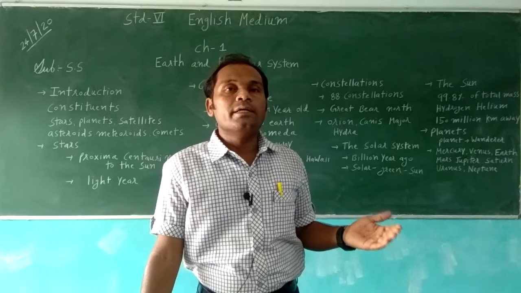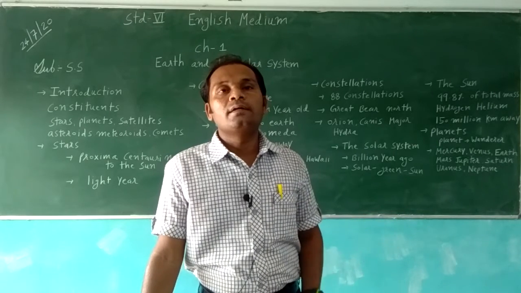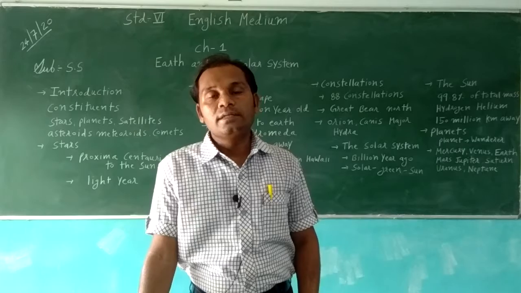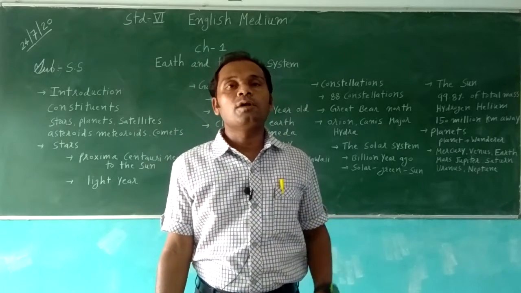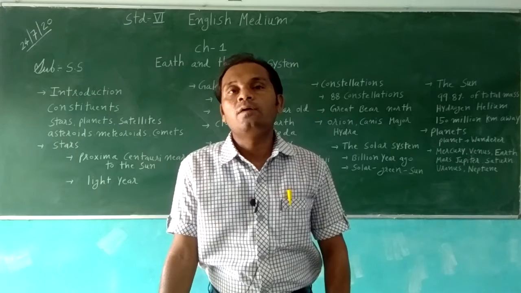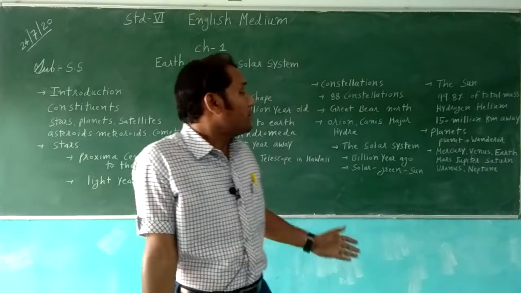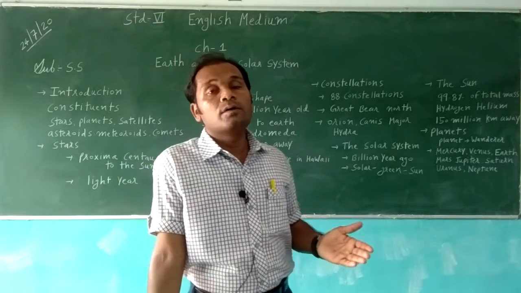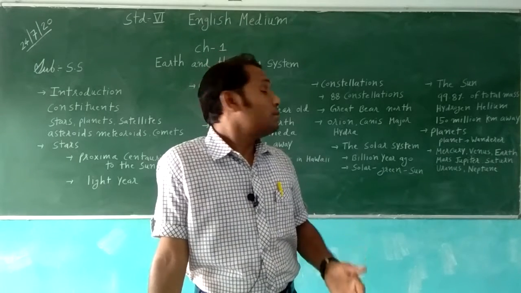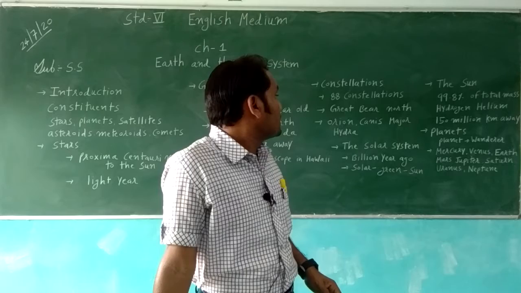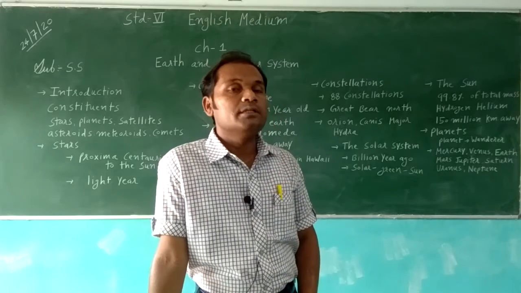They indicate the north pole, and it is very easy for a navigator to find the direction. Whenever they do not have a compass with them, it is easy for them to find direction in the sea.